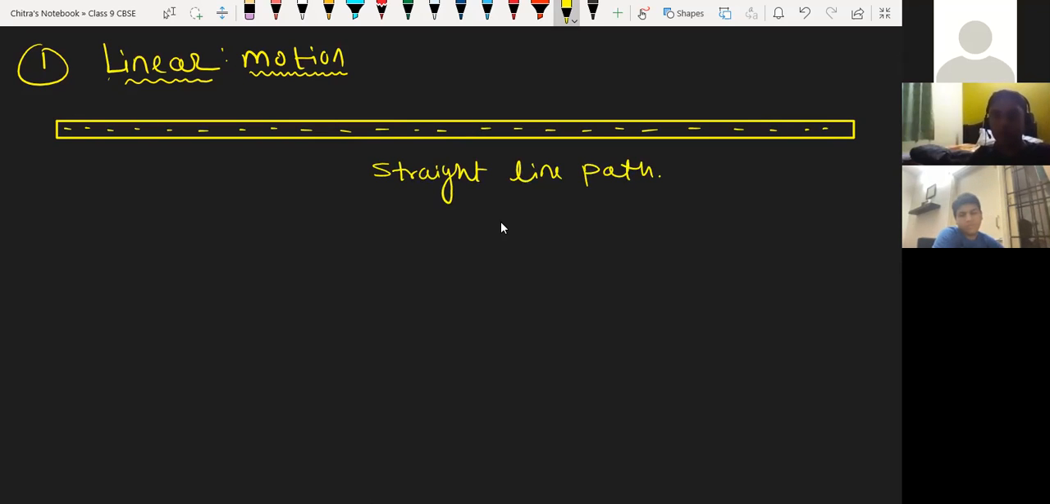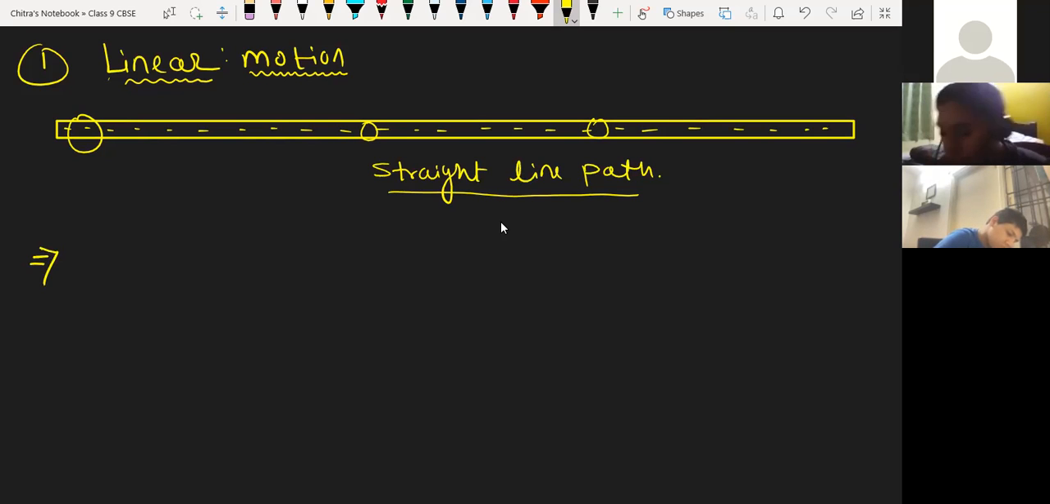And again the same condition: if the position of an object changes with respect to time and surrounding, along with a straight line path, it is called linear motion. Could you repeat the definition again?